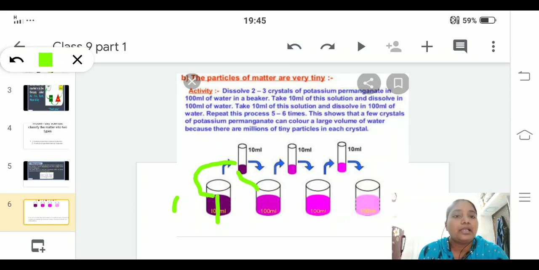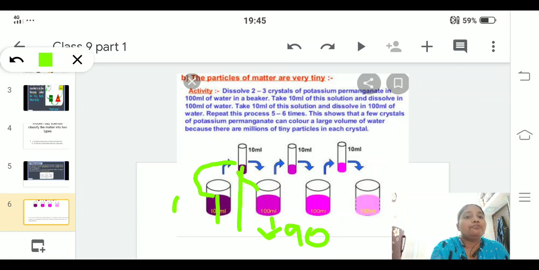That means to this 10 ml I am going to add water, how much? 90. So the total will be 100 ml. Now you can see the color fades, and from this beaker I am going to take 10 ml and add it to the next beaker and add 90 ml of water.